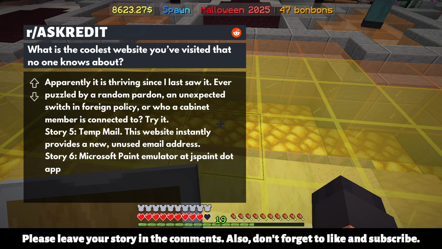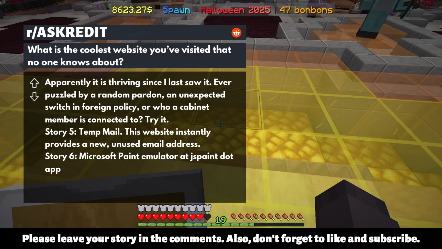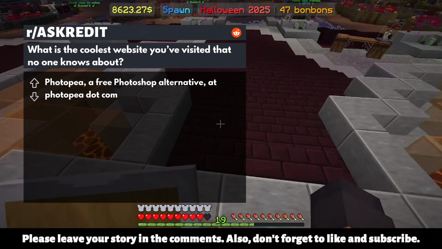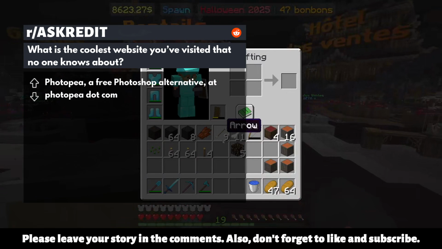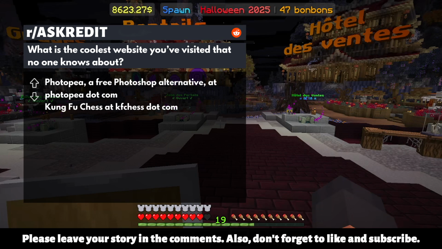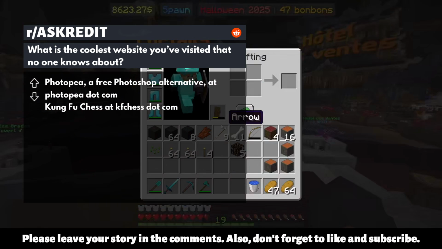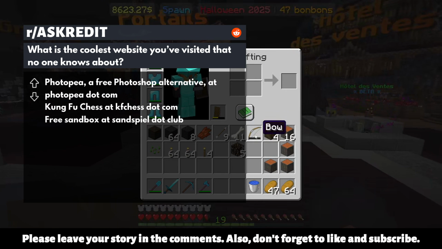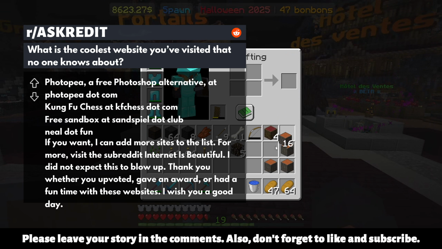Story 6. Microsoft Paint Emulator at xpaint.app. Photopea, a free Photoshop alternative, at photopea.com. Kung Fu Chess at chess.com. Free Sandbox at sandspiel.club. Neil.fun. If you want, I can add more sites to the list.